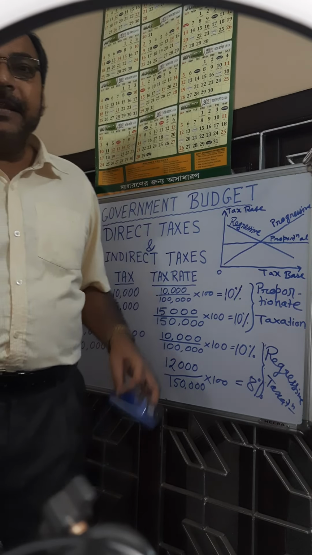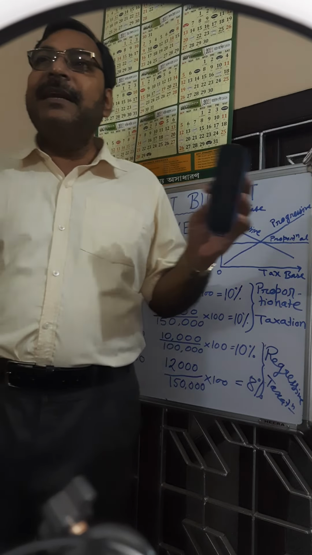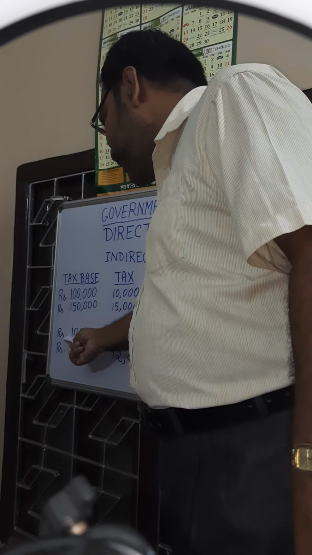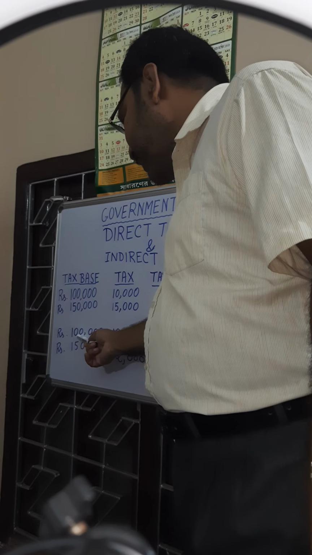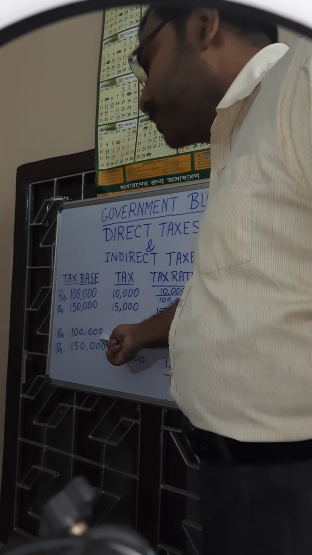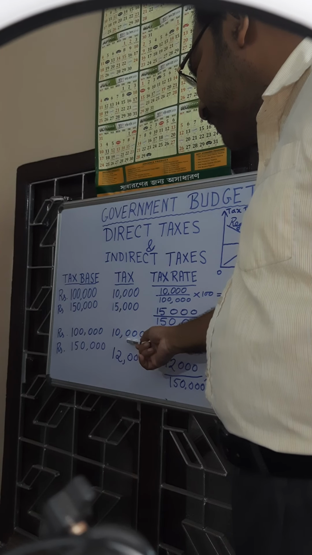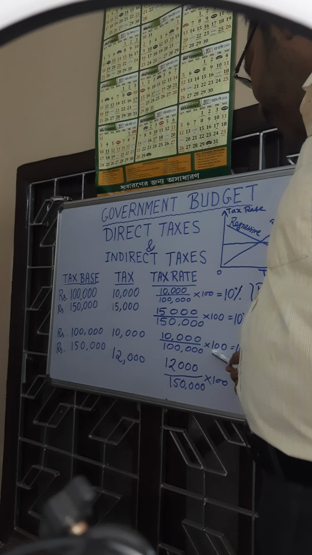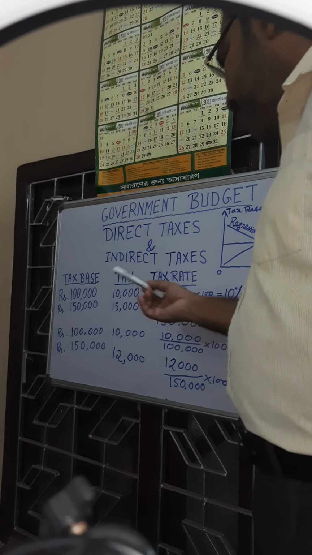If tax rate is unchanged, we say it is proportional taxation. Now, see the next example. Again, consider initially level of income is 100,000, means 1 lakh, tax paid 10,000, so tax rate is 10,000 by 1 lakh into 100, 10%.